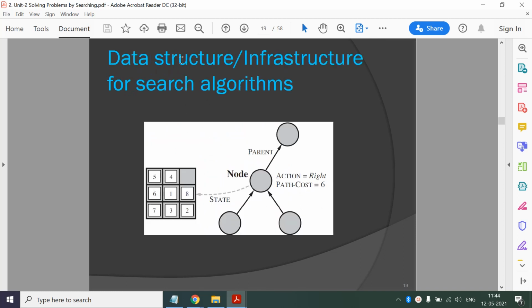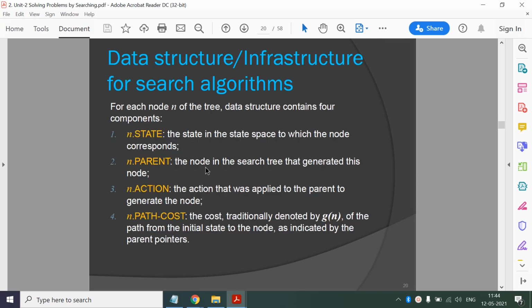And this is the data structure maintained at every node. So we'll maintain 4 pieces of information: what is the state of the node, so what is the current state of the node, who was the parent and what action was performed on the parent which generated this node, and what was the path cost. Path cost means the cost incurred, this is the cost of moving from root to this particular node. So these 4 components are maintained at every node.